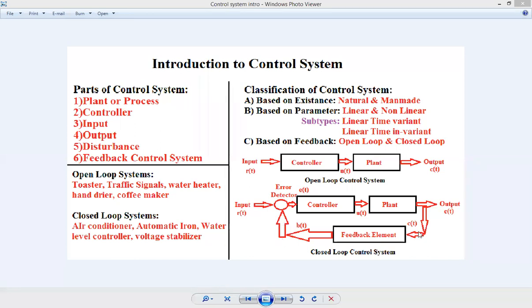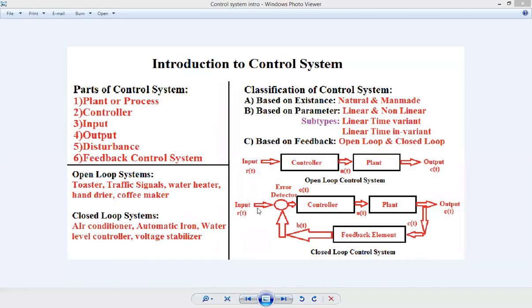Suppose AC is the perfect example of closed loop control system. You have set the input as 25 degrees Celsius. So AC starts cooling the environmental temperature. But after that, whatever output is generated, say it is suppose 28 degrees Celsius, so 28 degrees Celsius is taken as a feedback. Then this feedback is given to the error detector. So what does the error detector do? The input and current feedback both are mixed together, and some error, or say reference signal, is generated.